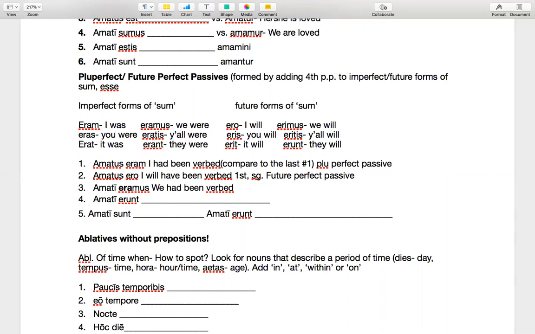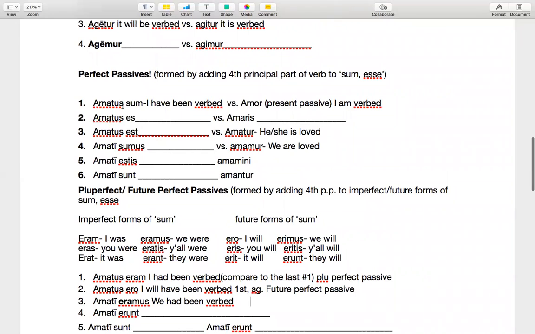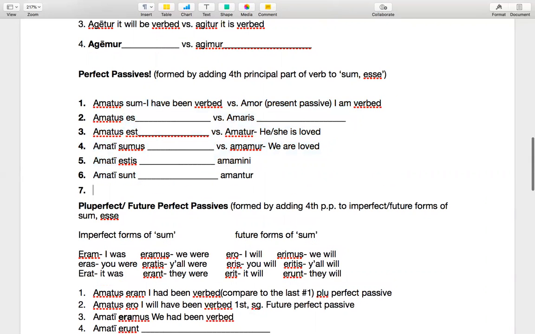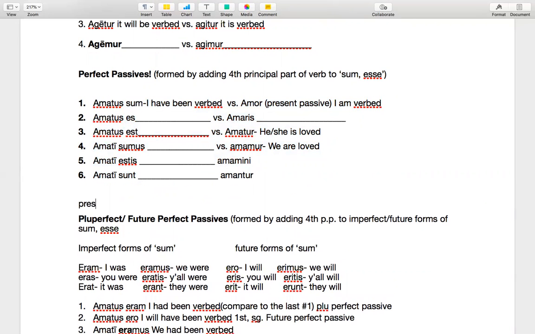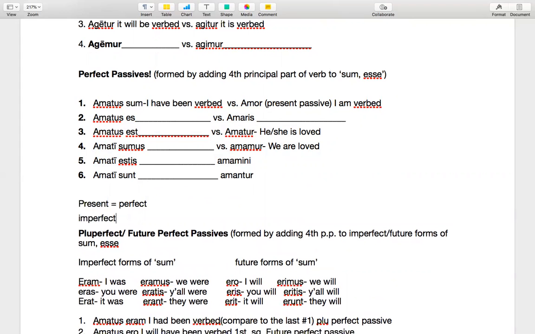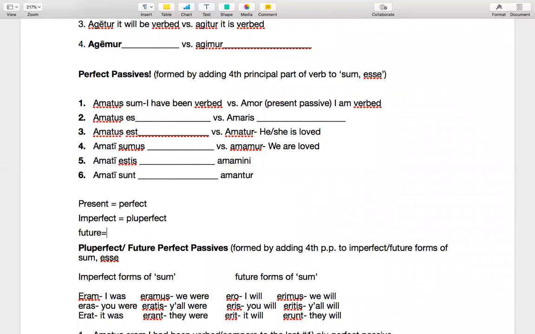Again, try to think of when sum esse is in the present tense, that's when it's just perfect passive. So there's kind of a correlation between present tense and perfect tense, imperfect and pluperfect tense, and then future and future perfect tense.